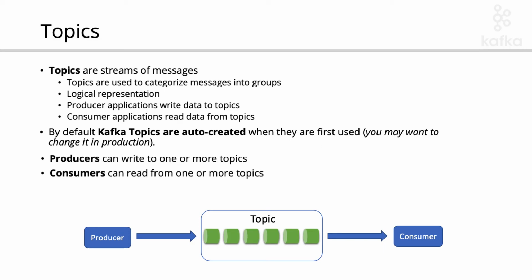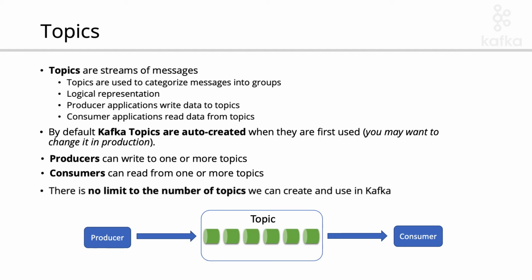There are no limitations in terms of how many producers can write to a topic or how many consumers can read from a given topic. So there is no one-to-one relationship. Many producers can write to a topic, many consumers can read from a topic. But there are some implications to keep in mind that we will see in the next videos. Also, there is no fixed limitation regarding the number of topics you can create except the system resources of the server.